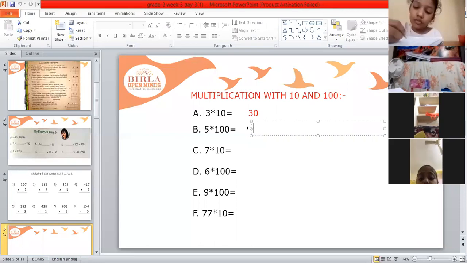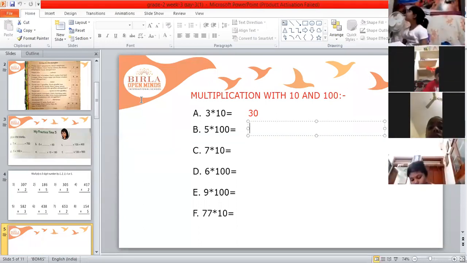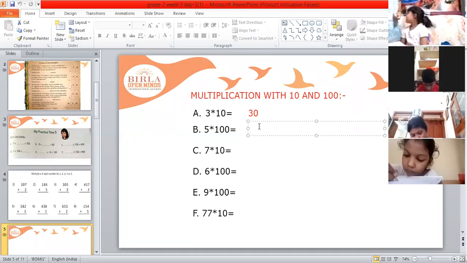That is second bit, 5 multiplied by 100. How much? 500. Very good. So next one is 500. That's the correct answer. Children, keep on writing answers.